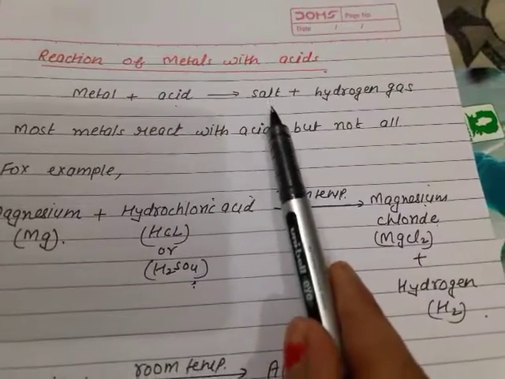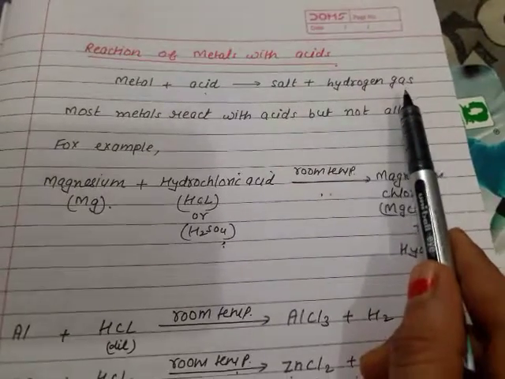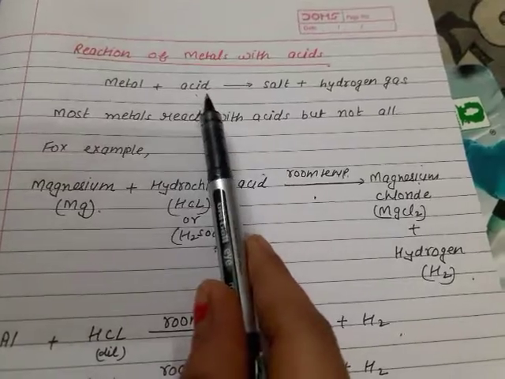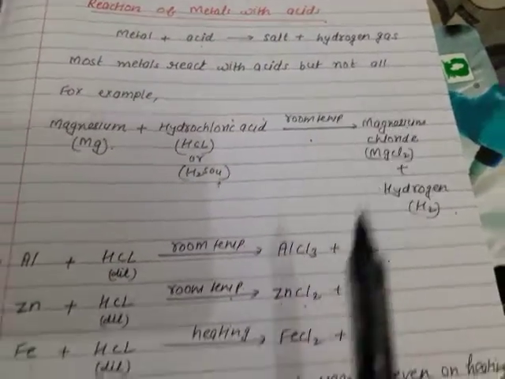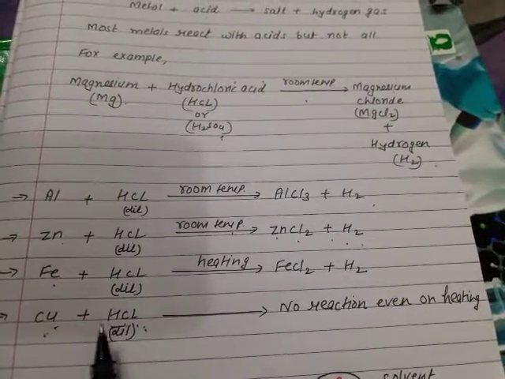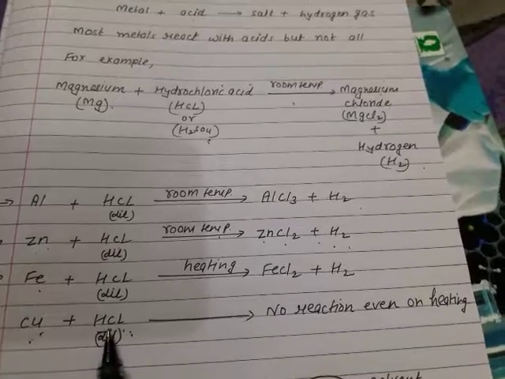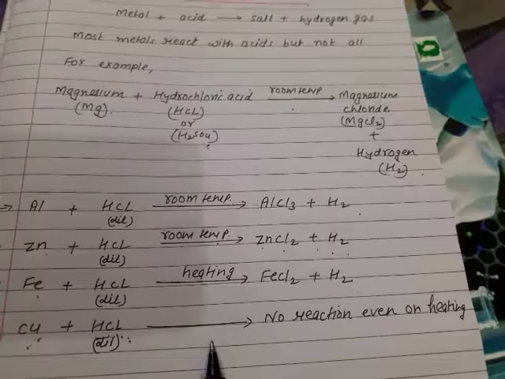We will get the salt and hydrogen gas. Most of the metals react with dilute acid but not all the metals react with the acid. For example, copper. Copper reacts with H2SO4 but not with HCl, even if we heat the reaction mixture.